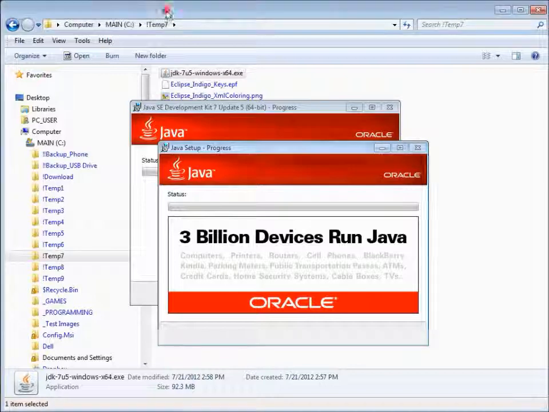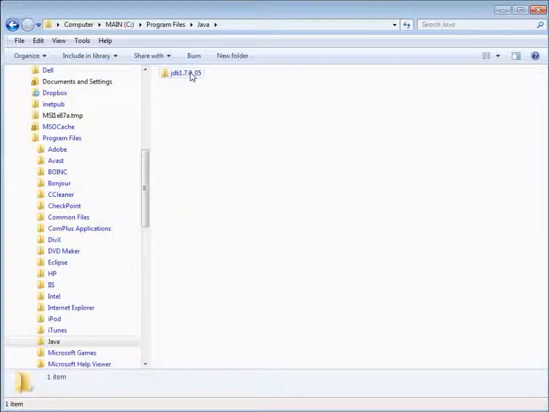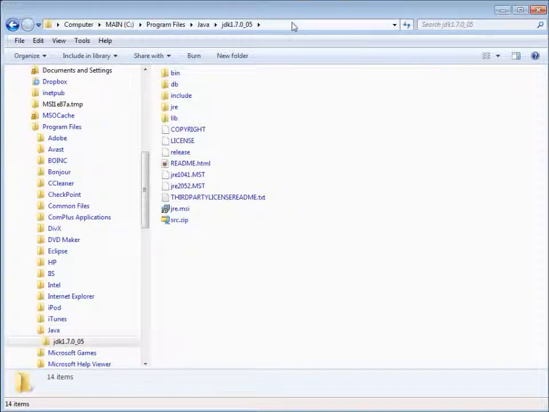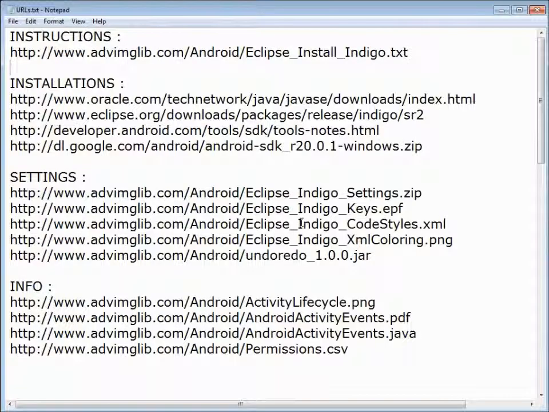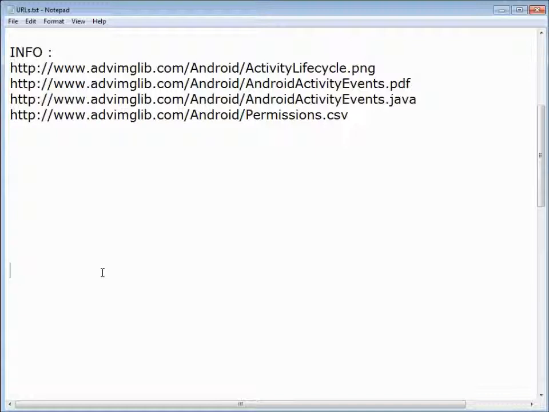So while it's installing, one thing that we'll want to do is jump down to where it's installing the Java JDK, and we will want to grab these paths. And let's just go in here.